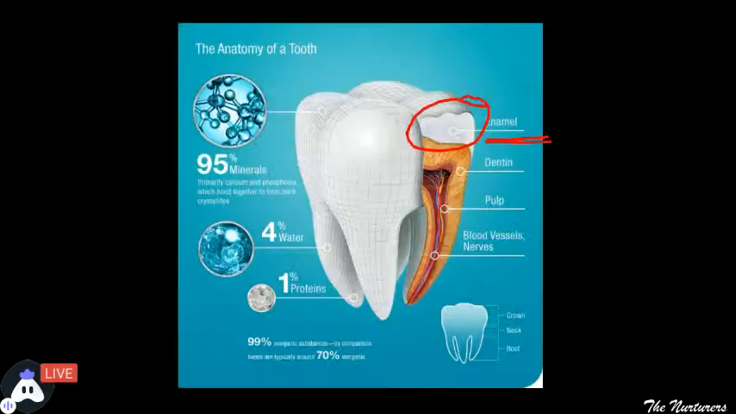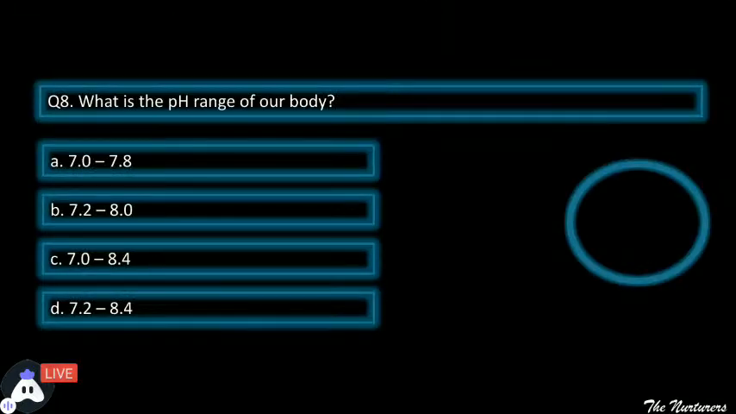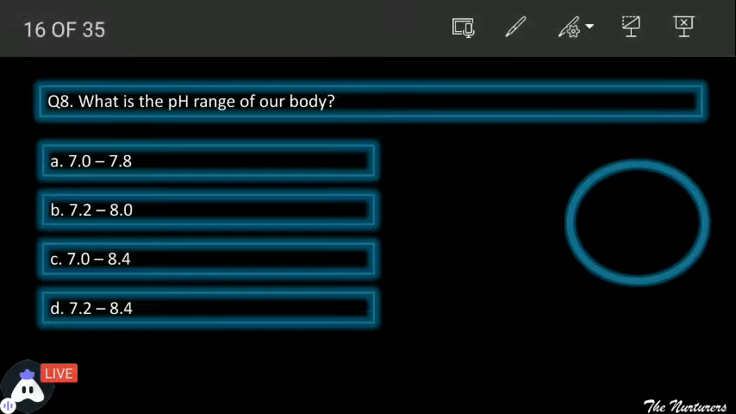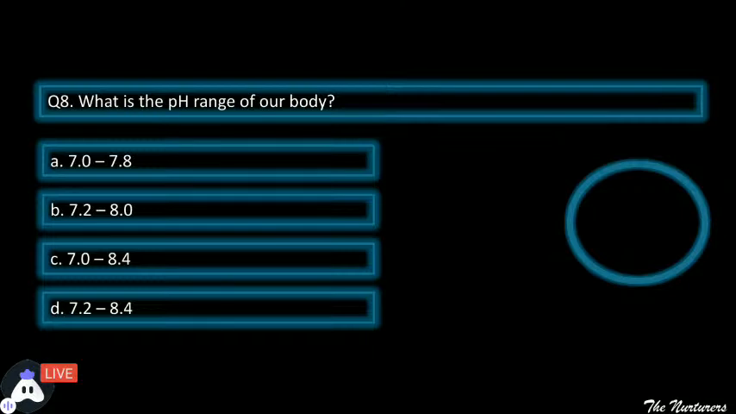Moving ahead to the next one. What is the pH range of our body? हमारी body की pH range क्या है? What is the pH range of the body? Think, hurry up. 7 to 7.8, 7.2 to 8, 7 to 8.4 और 7.2 to 8.4. किस pH range में हमारी body lie करती है? Hurry up.